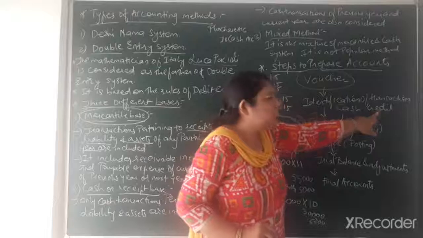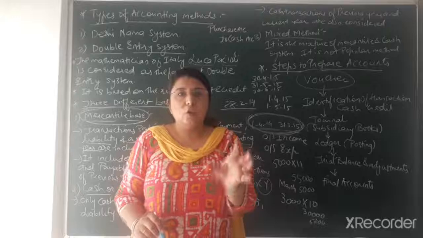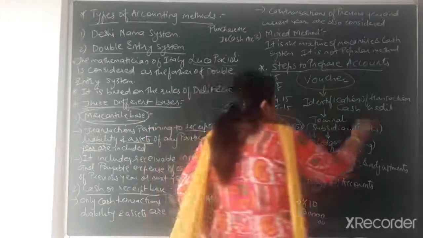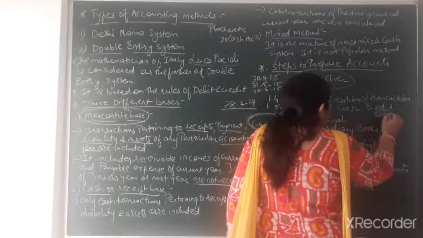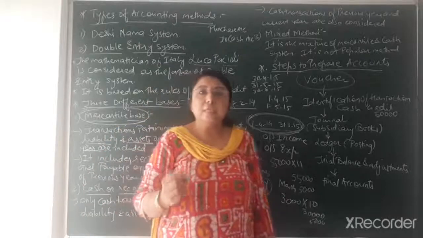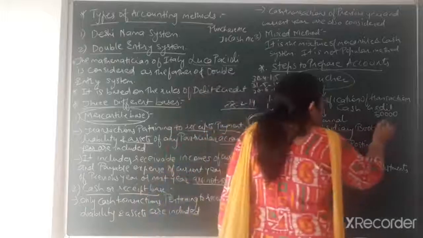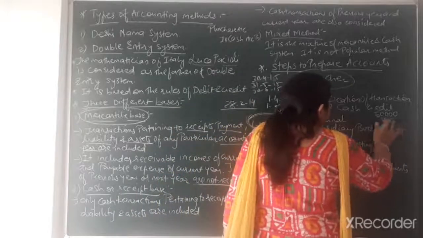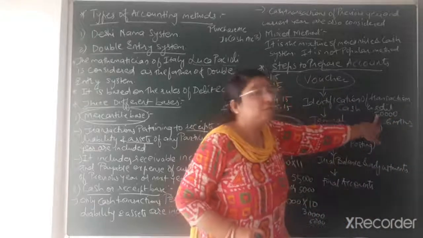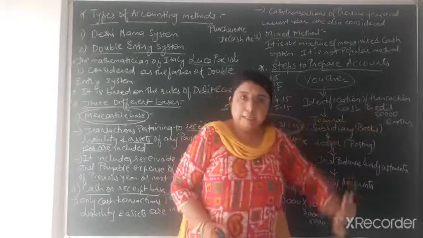It means credit transaction means immediately you are not receiving the money, but you are giving the time period to pay the amount after certain time. Suppose you have purchased the goods worth rupees 50,000 and you have given the guarantee to the party that you will pay the amount after 6 months. So for 6 months, that becomes the goods for credit. After 6 months you have to pay the amount, that is rupees 50,000. So for 6 months that transaction becomes a credit transaction.